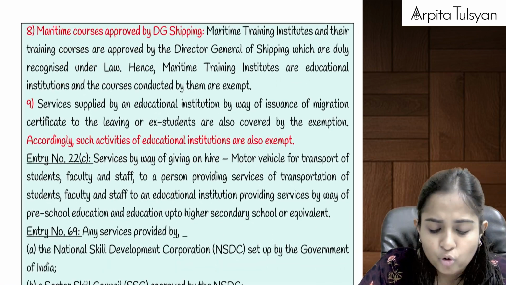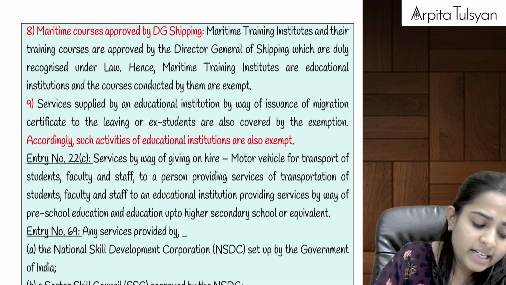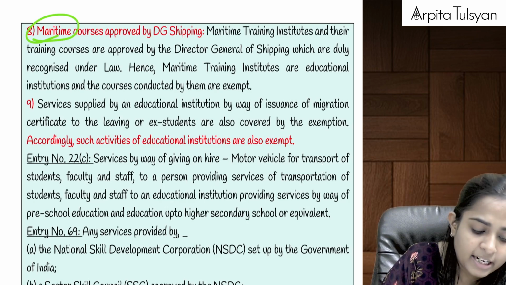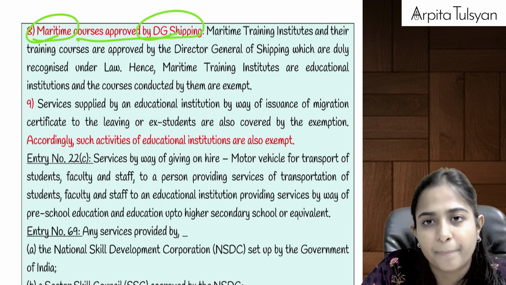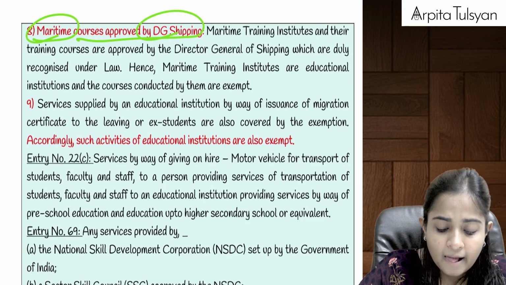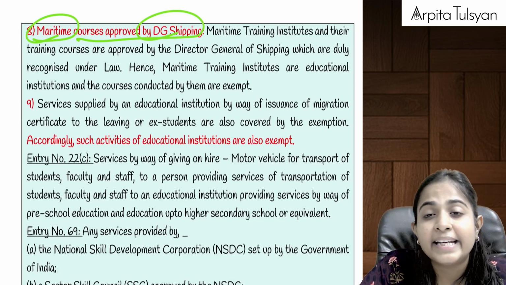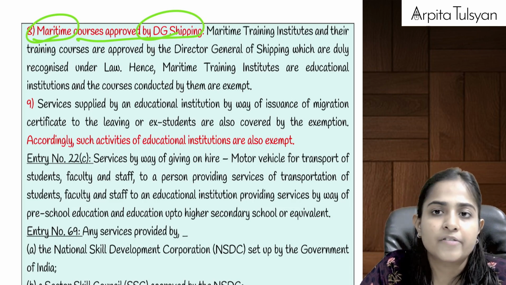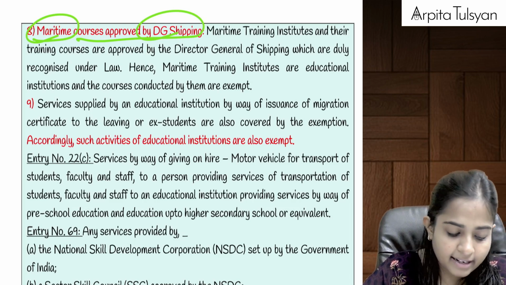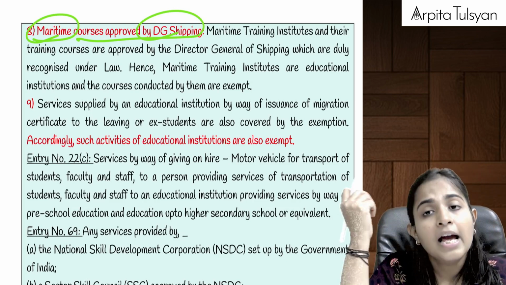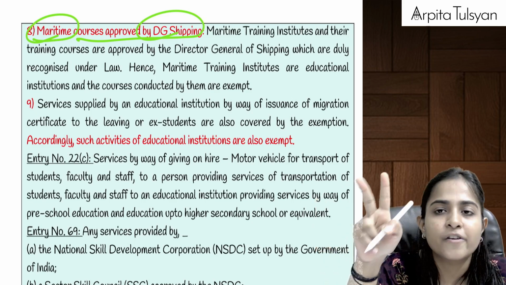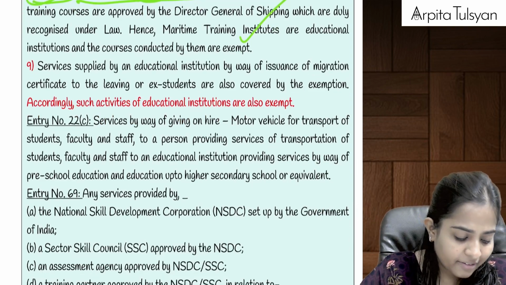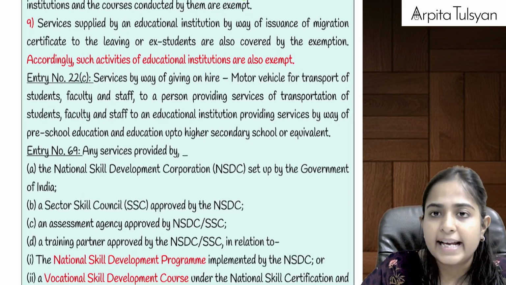Right? More 2 points here. Any maritime courses, marine related courses or shipping related courses which are approved by DG Shipping, Director General of Shipping, like marine institutes which provide sailing related services, education, and training courses. Even these are recognized by law, so even they will fall under type 2 educational institution, and any services provided by them will also be considered as totally exempted, right?